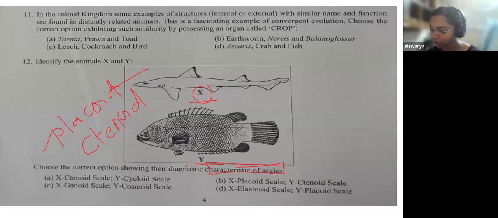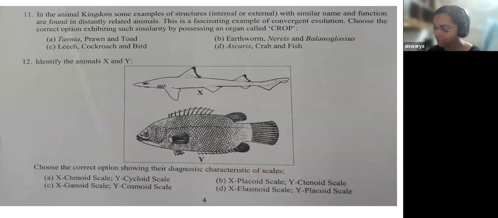If you look at the options, one says X is ctenoid scale and Y is cycloid scale, and option B, X is placoid scale and Y is ctenoid scale. The other two, C as well as D, you can eliminate.